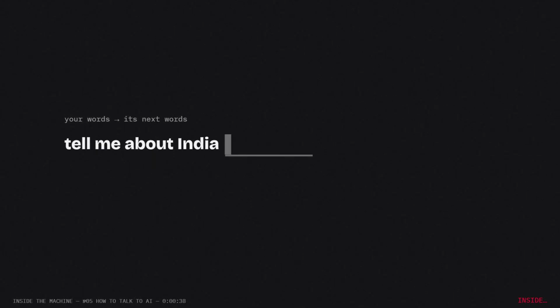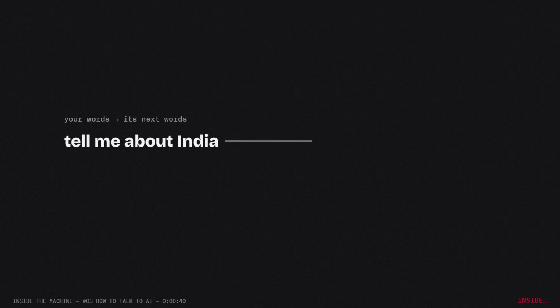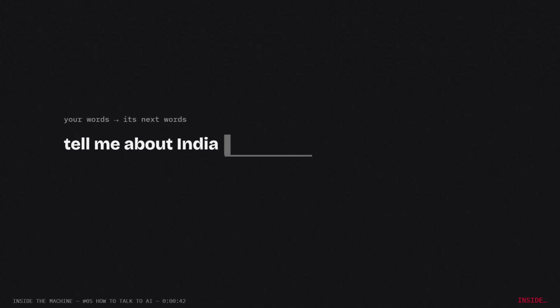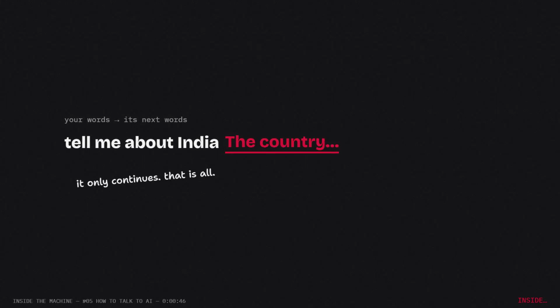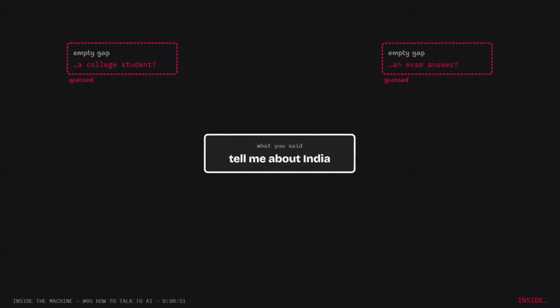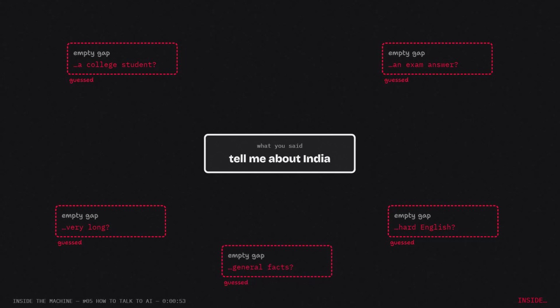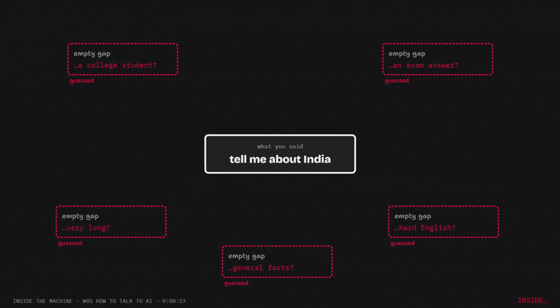First, remember what this machine really does. It guesses the next word. Your words are the start of the sentence. It just keeps going. So when you say very little, the machine has many empty gaps, and it fills every gap with a guess. It cannot read your mind.